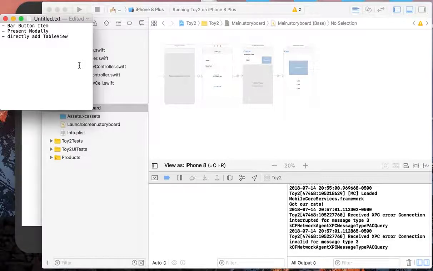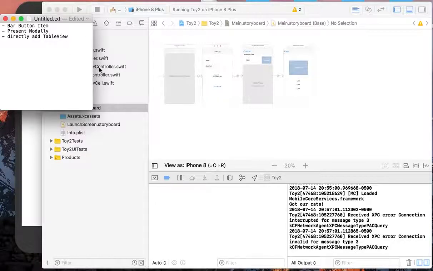So during the process, we will touch a lot of new concepts in iOS development. So include this bar button item. And also I'll show you what present Modally looks like. And also I'll teach you another way to add TableView.